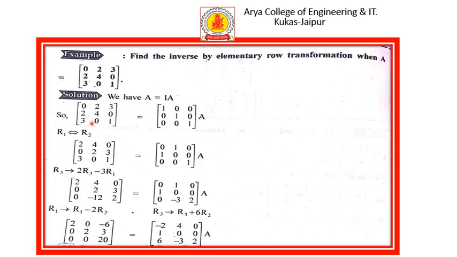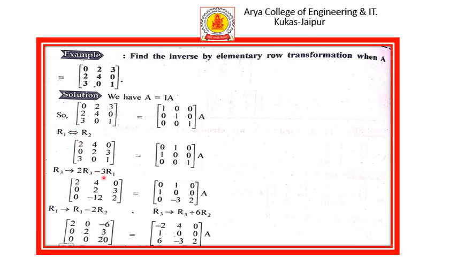We first substitute the value of A in the left hand side, equals I, the identity matrix of the same order, into A. Now we proceed to the row transformations, and we convert the left hand side into the identity matrix by row transformations. When the same operations are applied on the right hand side, we get A inverse, and the property is I equals A inverse into A.